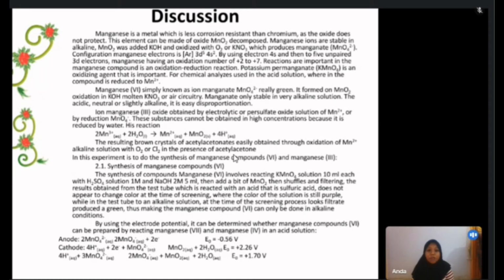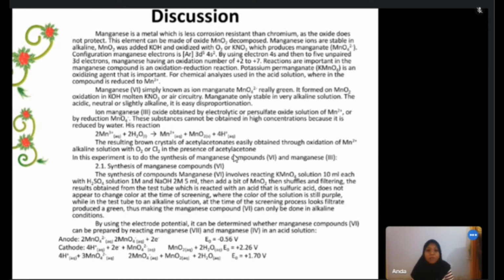Synthesis of manganese compounds 6. For the synthesis of manganese 6, in the reactor, put 10 ml of KMnO4 solution each, with 1 ml of H2SO4 solution and 2 ml of NaOH. Then add a bit of MnO2, then filter the result obtained from the residue. In sulfuric acid there does not appear to be a color change at the time of filtering; the color of the solution is still purple.